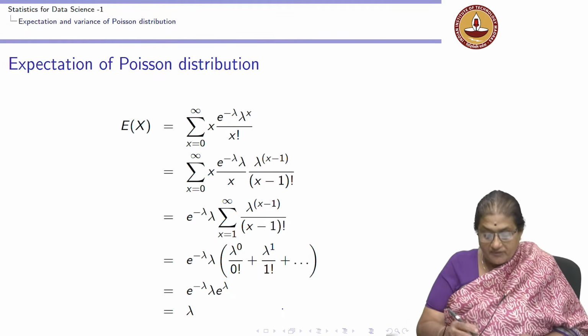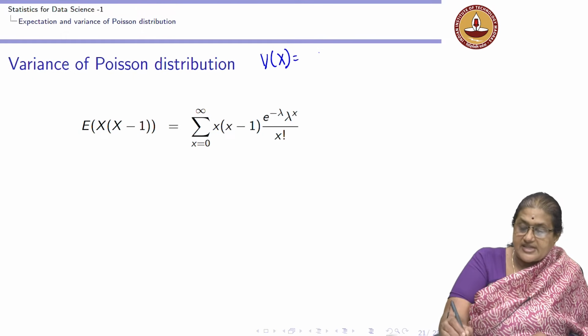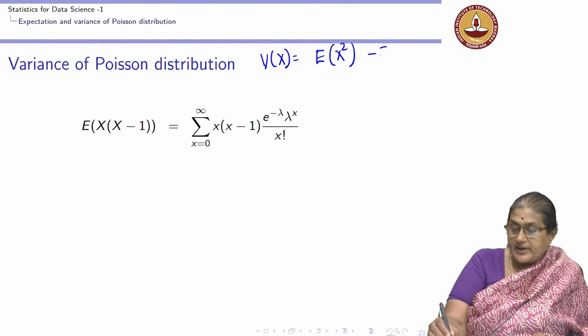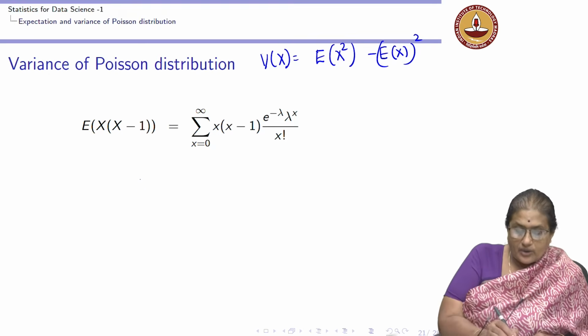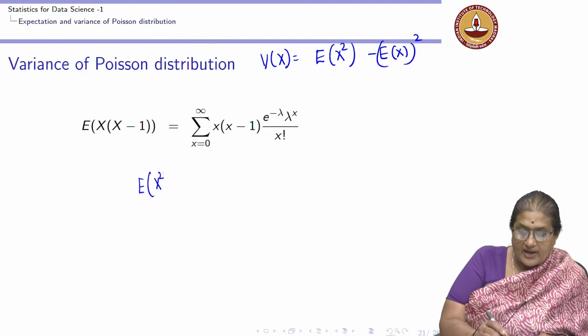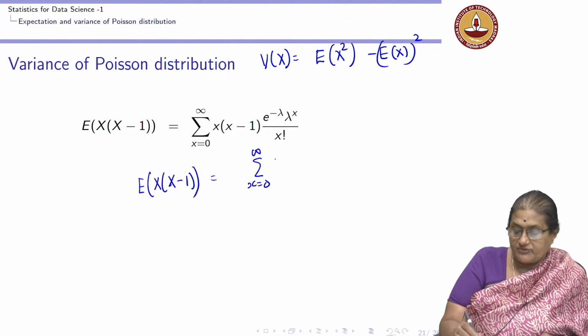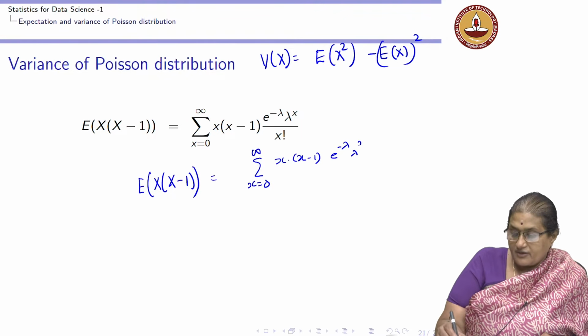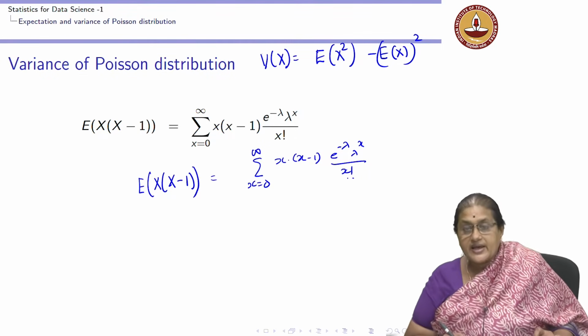Now, how do we compute the variance of x? Recall, the variance of x is the expectation of x square minus the expectation of x whole square. This is something which we already know. Now, to compute the expectation of x square, I want to compute the expectation of x into x minus 1. That is nothing but the summation, x going from 0 to infinity, of x into x minus 1 into the probability of x equal to x, which is e to the power of minus lambda, lambda to the power of x by x factorial.